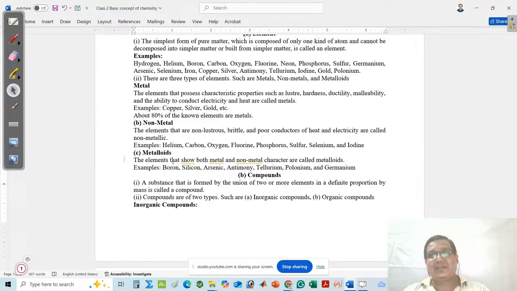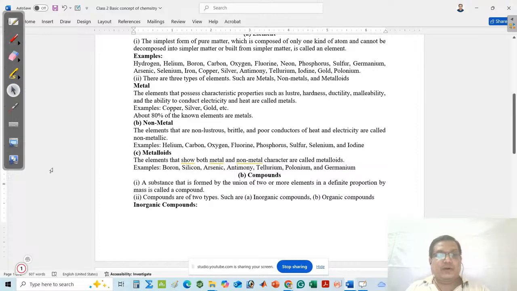That means simply by providing the electrical current, you can find whether it is a metal or non-metal. Metalloids are difficult to identify. As compared to metal and non-metal, it is very difficult to identify which are metalloids, because under certain conditions they act with both metal and non-metal character.